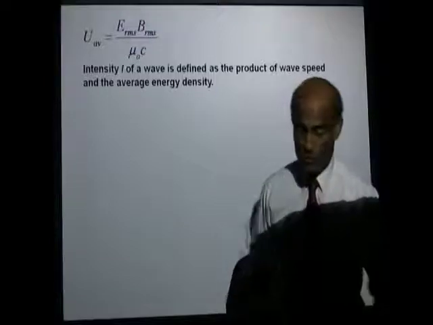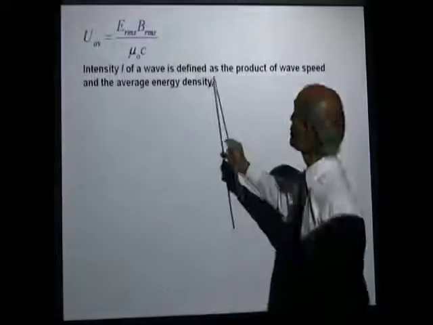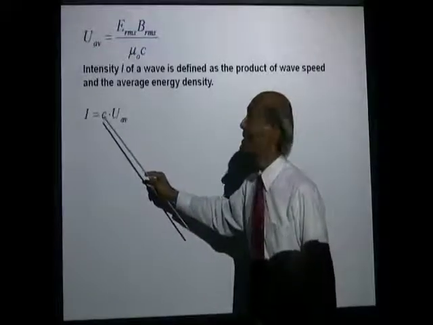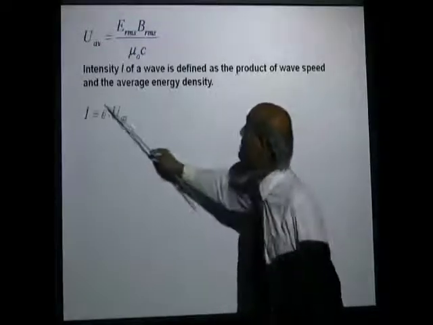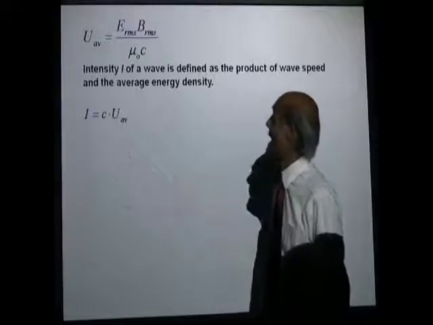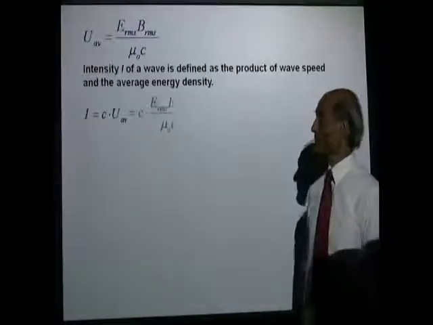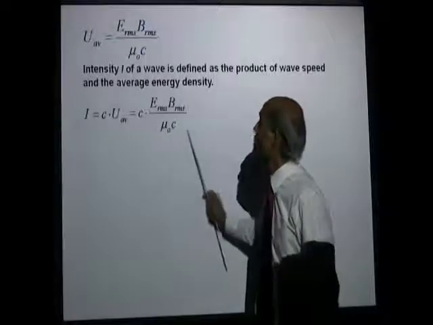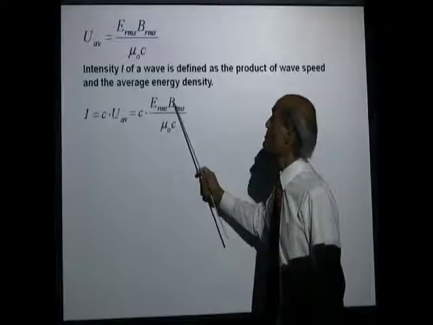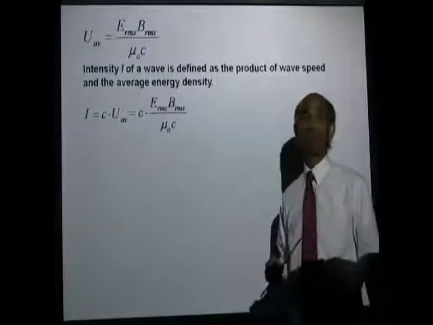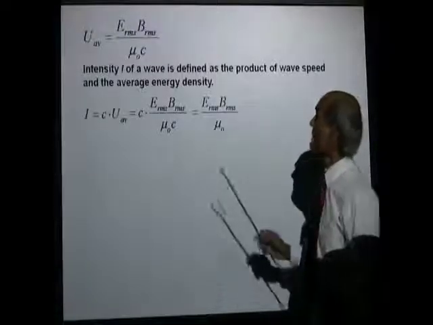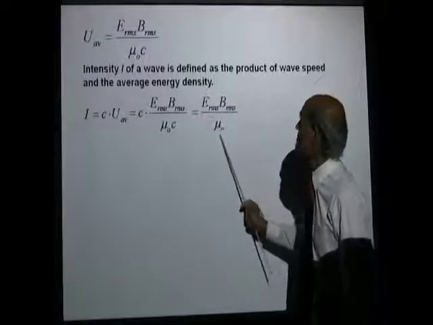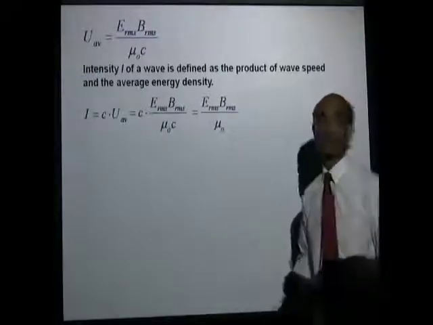Having known what intensity is, we can make use of that definition. In other words, intensity I is the product of the wave speed C and the average energy density. So I can now write it as C times the average energy density, E RMS B RMS divided by mu 0 C, and that will be E RMS B RMS divided by mu 0 because the C's will disappear.